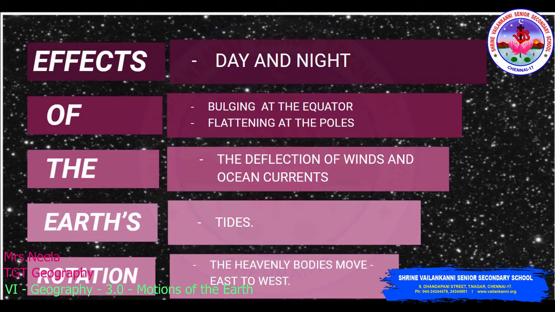Effects of the Earth's rotation. The rotation of the Earth causes various things, which we will see one by one. In this video we will be seeing in detail about the day and night. The other effects are bulging at the equator and the flattening of the Earth at the poles. The next one is the deflection. The deflection is nothing but the pushing away from the straight path of the winds and the ocean currents.